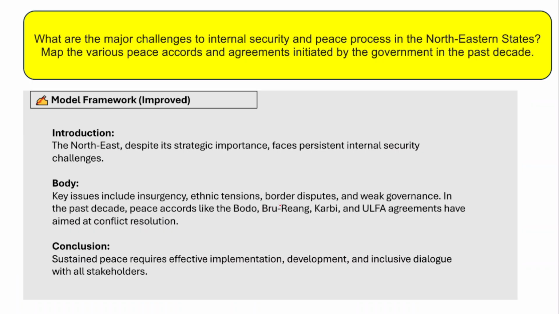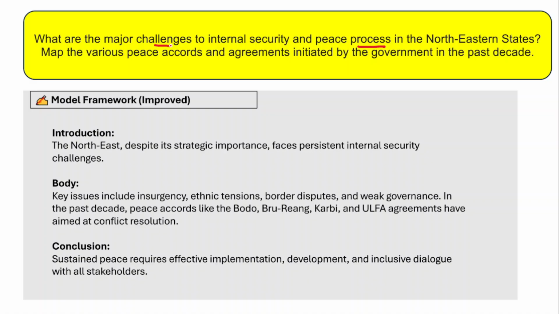And the next question is about internal security, because internal security is a very important topic in the General Studies paper 3. It asks: what are the major challenges to internal security and peace process in northeastern states, because northeastern states have been facing certain internal security challenges. So in the first part of the answer, you need to write what are the major challenges to internal security and peace process in northeastern states,